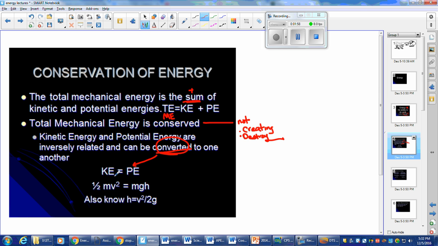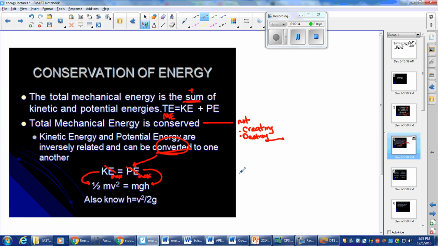And I want you to go ahead and take note of this: the max kinetic energy of a situation is always going to be equal to the max potential energy, as long as we're not factoring in things like friction, wind resistance, things like that. So in ideal situations where wind resistance and friction are negligible, we say that these two are equal to each other because of the conservation of energy. Kinetic energy, you might remember from middle school, is 1/2 mv squared. Potential energy is mgh. So we know from algebra that if A is equal to B and B is equal to C, then A is equal to C. So we can just set these equal to each other.